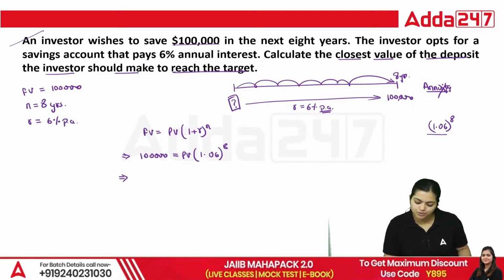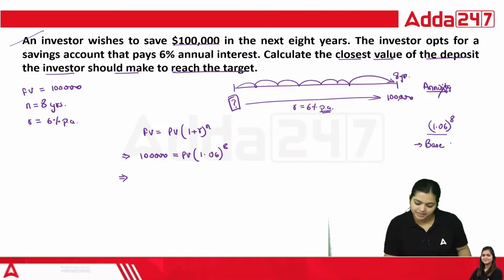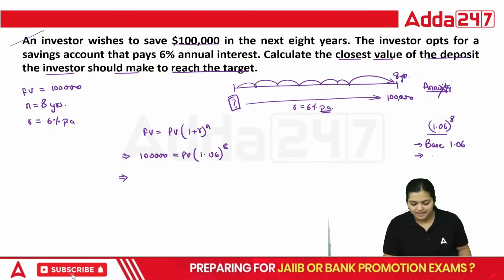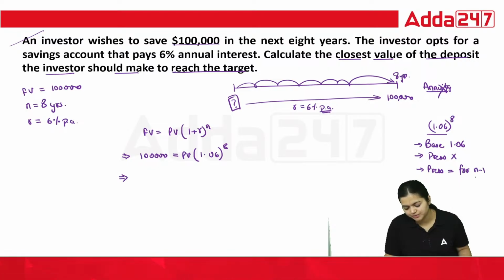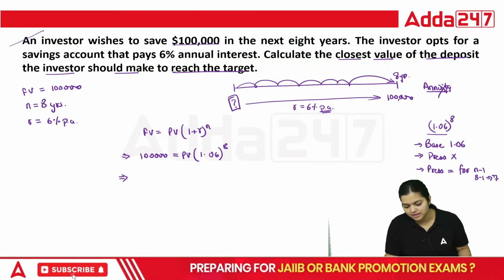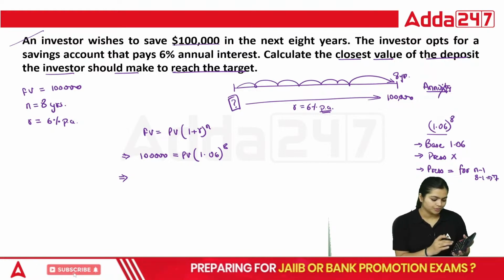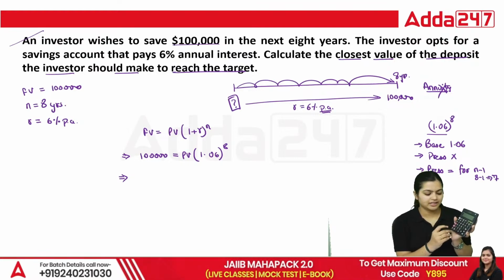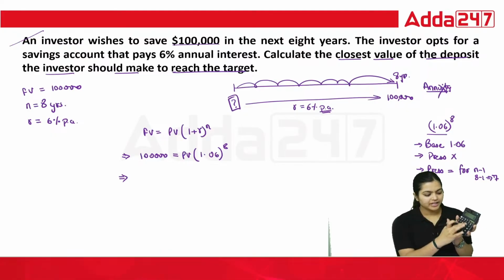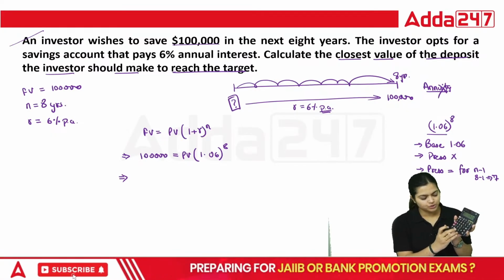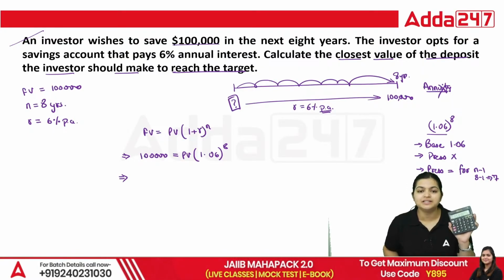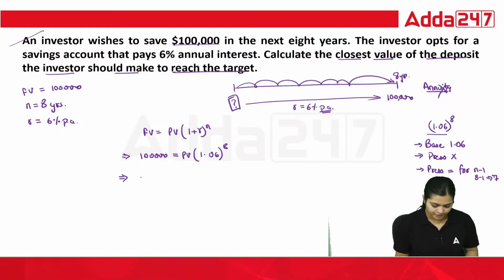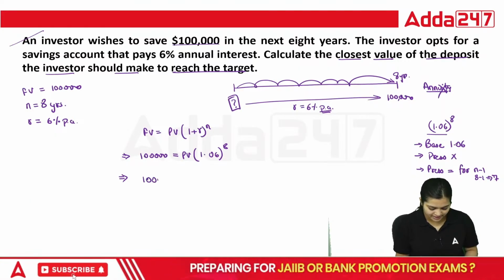Now, how to solve this? First type the base number 1.06, then press the multiply button and then press the equal to button n minus 1 times, meaning 8 minus 1, that is 7 times. So first type the base number on your calculator, that is 1.06, multiplied, and press equal to 1, 2, 3, 4, 5, 6, 7. How many times do we need to press the equal to button? 7 times. So that is going to be your 1 lakh